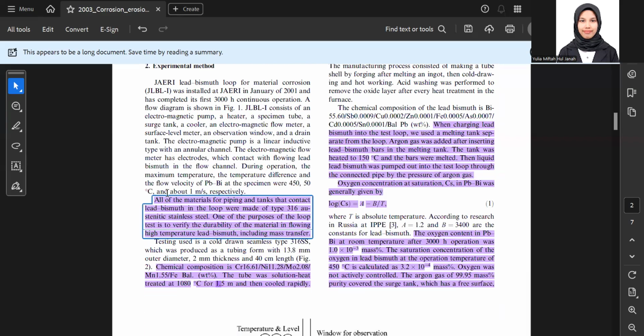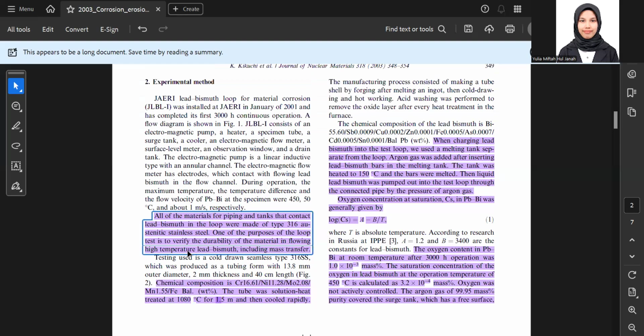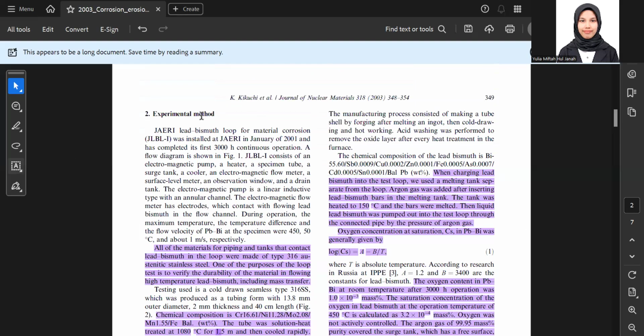For the experimental method, the material for piping and tanks that contact this lead bismuth in the loop is made of type 316 stainless steel. One of the purposes of the loop test is to verify the durability of the material flowing in high temperature lead bismuth, including mass transfer. So this is the chemical composition of the 316 stainless steel, and the tube specimen was heat treated at 1080 degrees C for 1.5 minutes and then cooled rapidly. So this is the chemical composition of PBI.